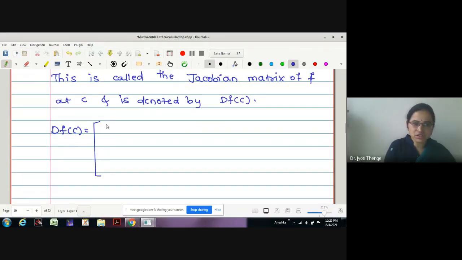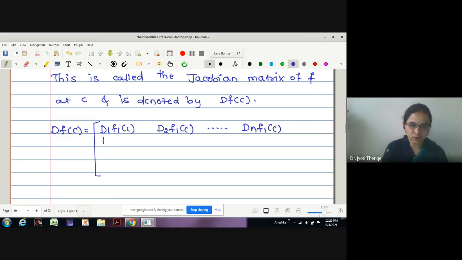Okay, what is my first row? The first row is the partial derivative of f1 taken with respect to all the variables, right? Therefore, this is d1 f1 at the point C. Second entry, d2 f1 at the point C, right? Continue. What is the last partial derivative? dn f1 at the point C.